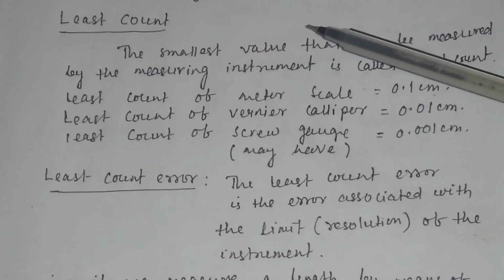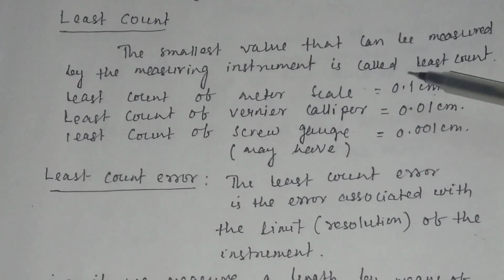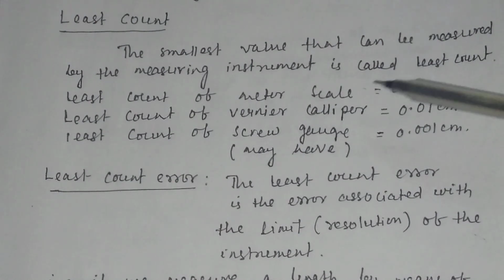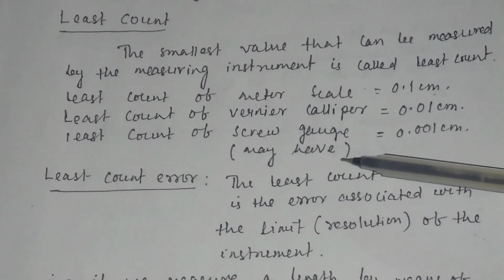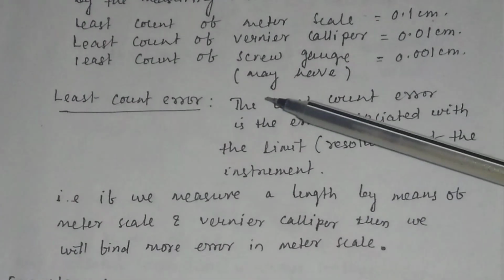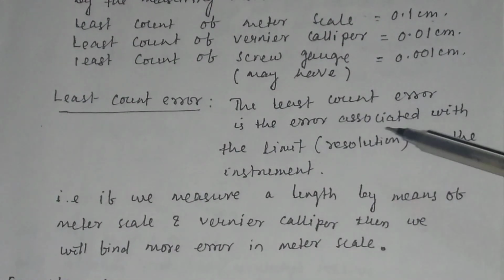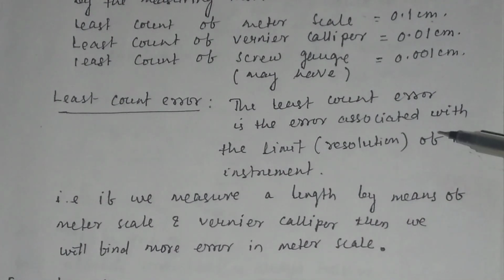What is least count? The smallest value that can be measured by the measuring instrument is called least count. For example, least count of a meter scale is 0.1 centimeter, least count of vernier caliper or slide caliper is 0.01 centimeter, least count of screw gauge may have value 0.001 centimeter. So sometimes we get least count error. The least count error is the error associated with the limit of the instrument or resolution of the instrument.